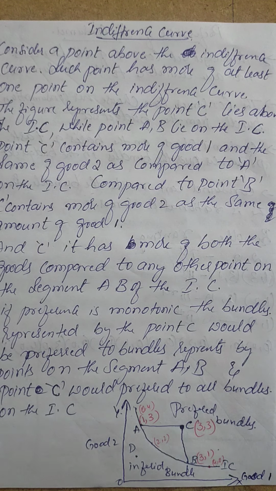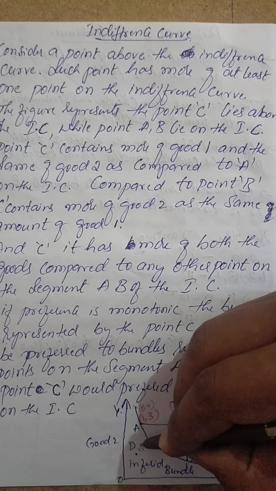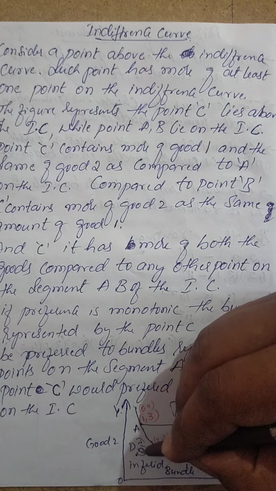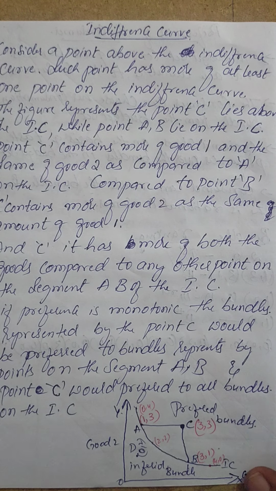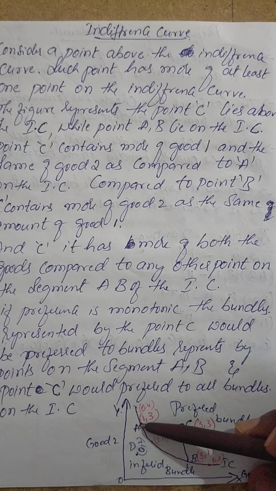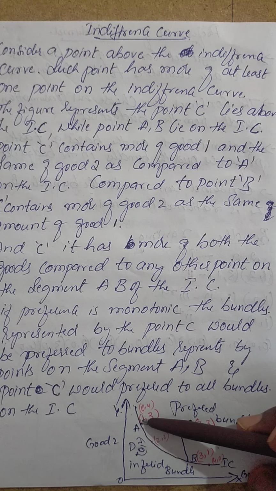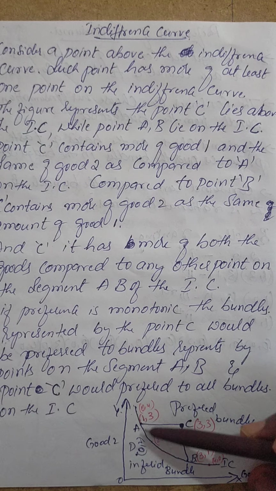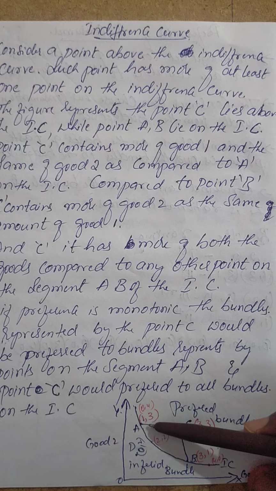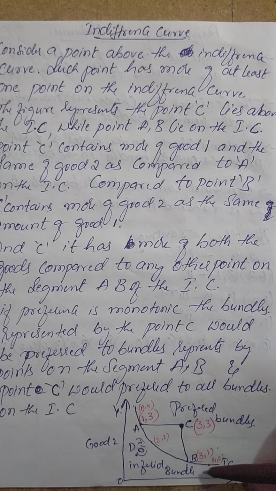Now consider this point D as 0, 2. In that case, in this AB, if you see, 0 is greater or 1 is greater? 1 is greater. And 2 is greater or 3 is greater? 3 is greater. That means this indifference curve is having higher preference compared to this point, isn't it?